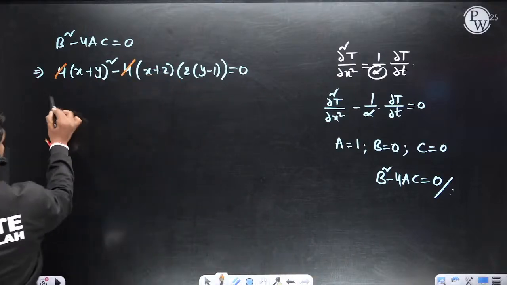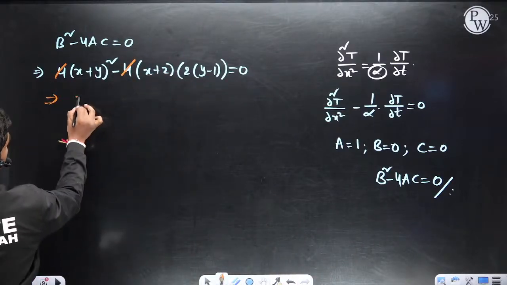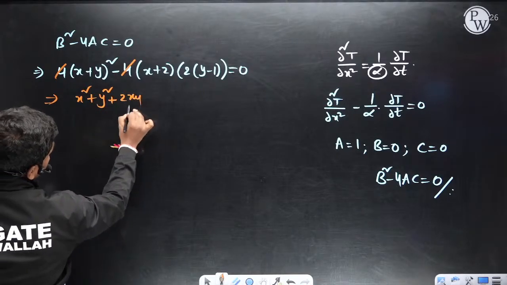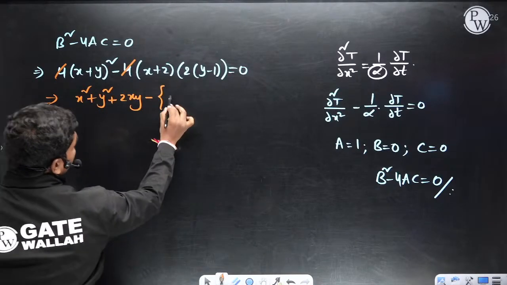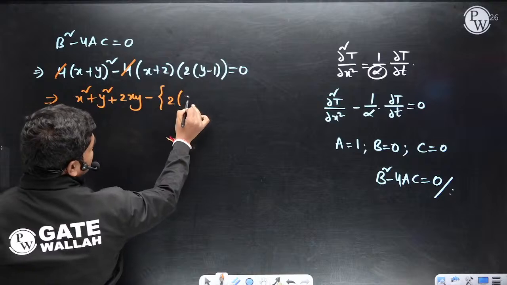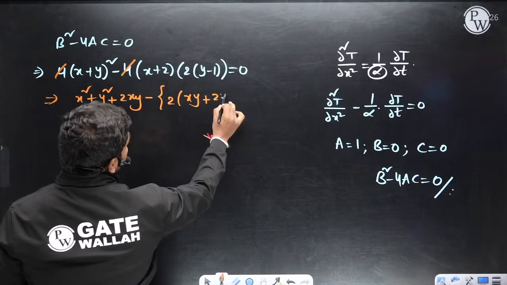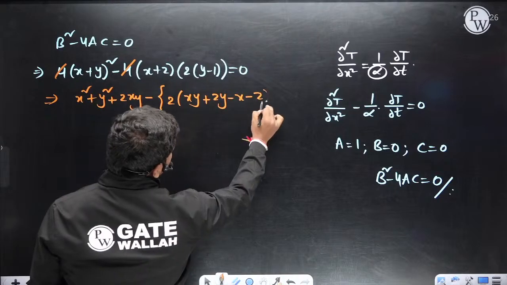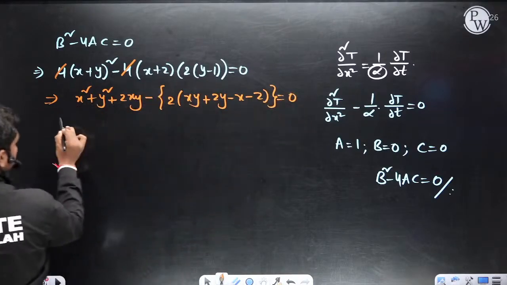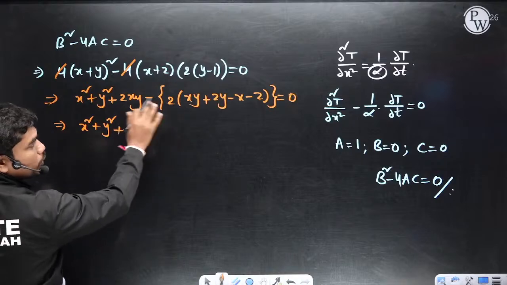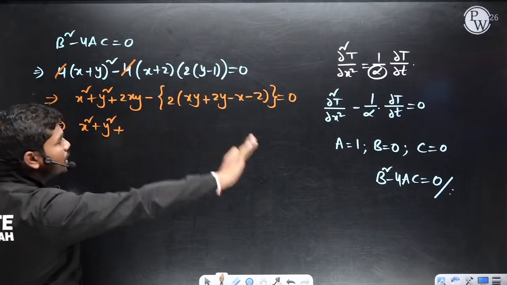If you simplify this equation slightly, x square plus y square plus 2xy minus 2 times of (x plus 2) into (y minus 1). So we have xy plus 2y minus x minus 2. This is what we have. So if you simplify this equation, x square plus y square plus 2xy minus 2xy. So this 2xy term gets cancelled on both sides.